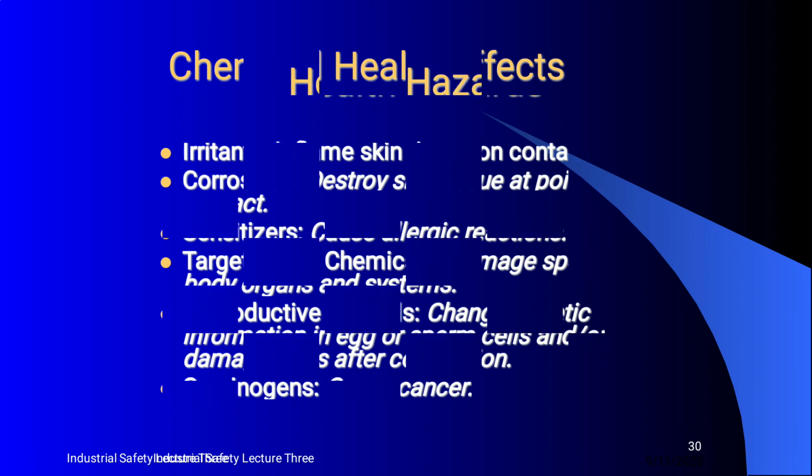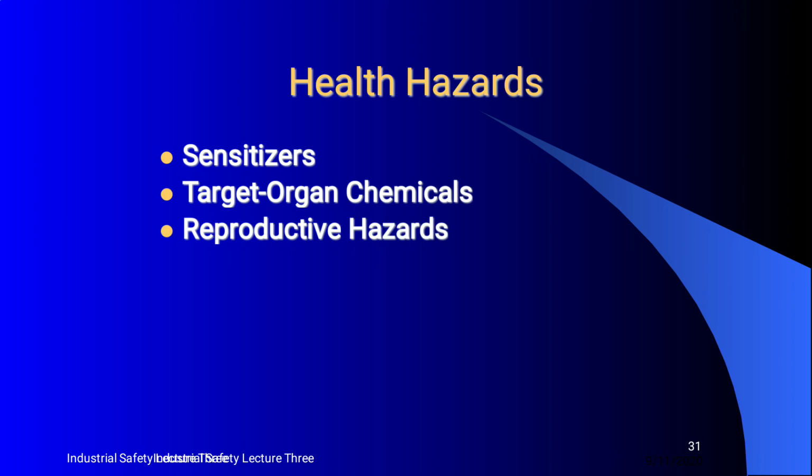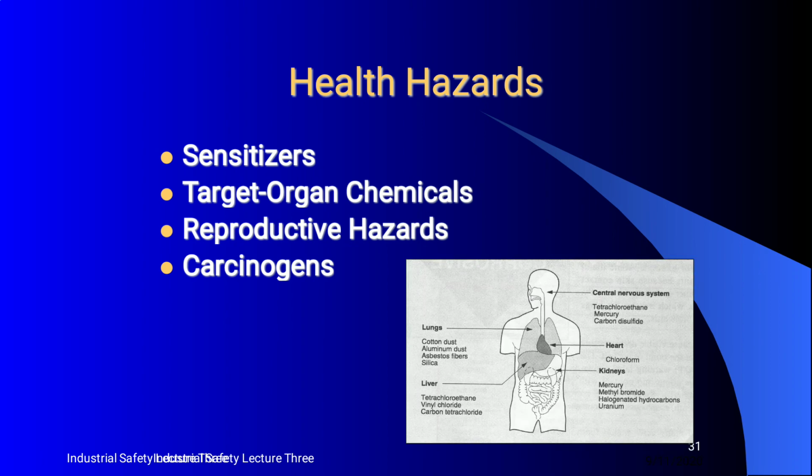Carcinogens are the causes of cancer. This is the health hazard. First one is sensitizer, second is target organ chemical, third is the reproductive hazard, and fourth is carcinogens.